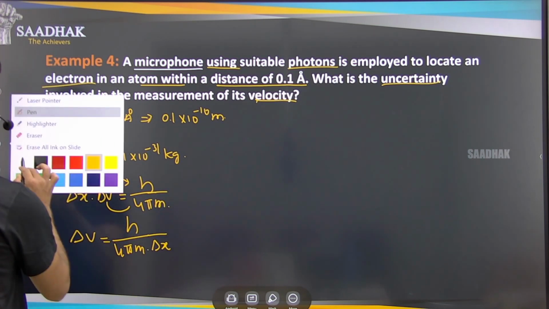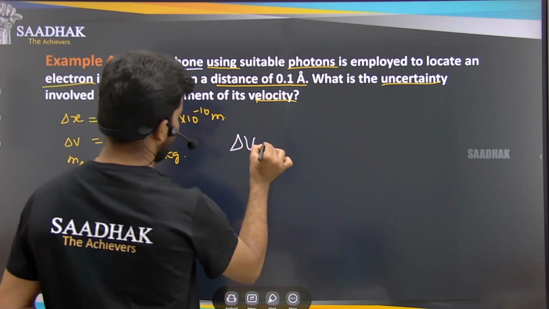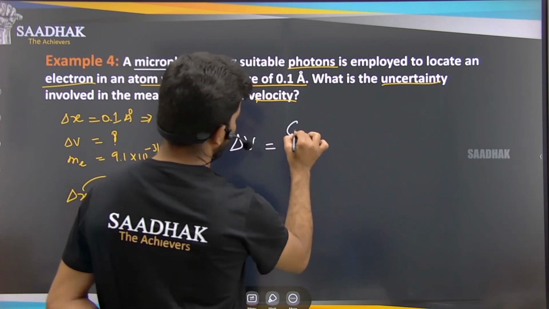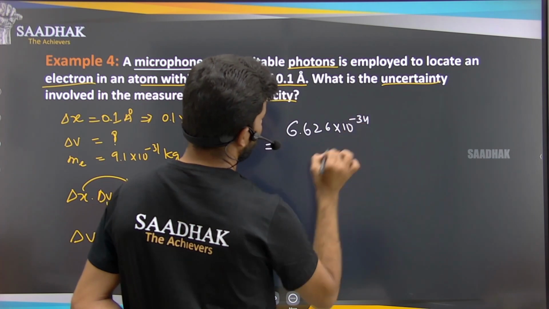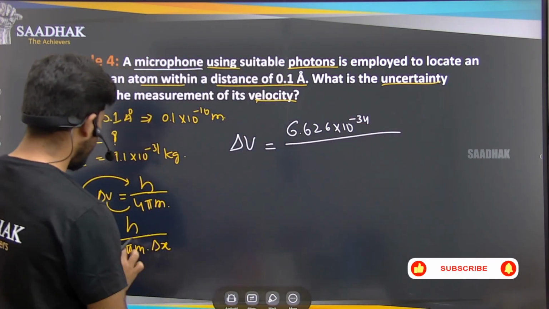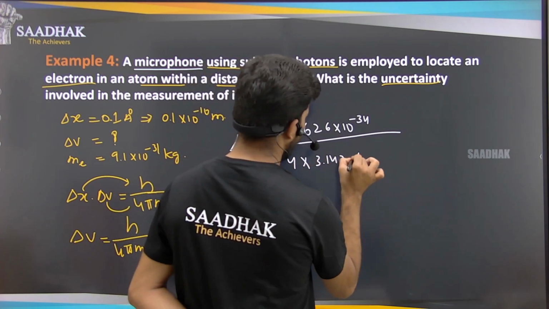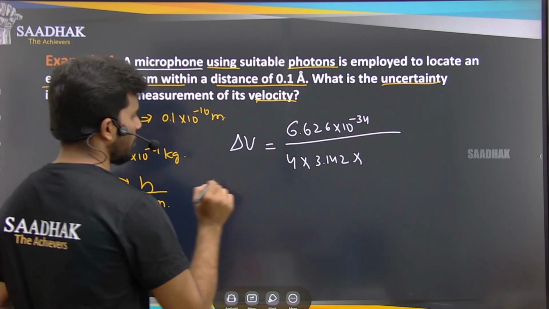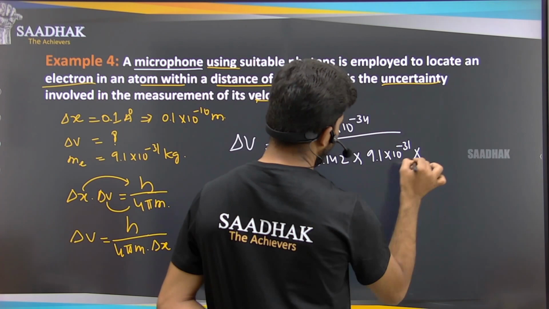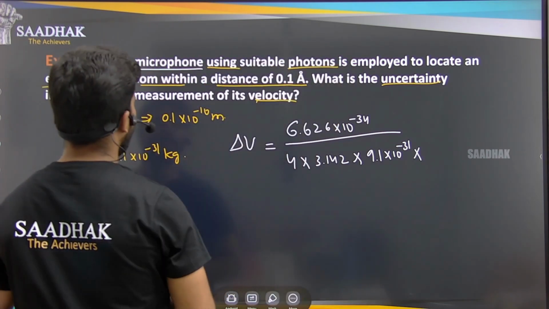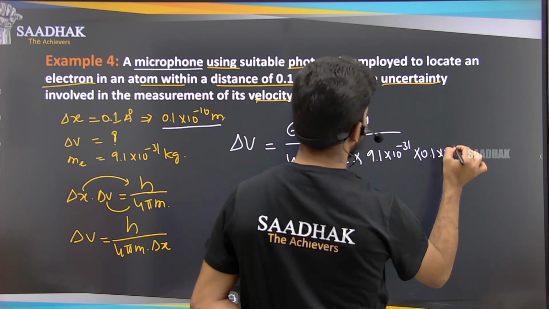Now substitute these values in this formula. So delta V is the h value, 6.626 into 10 to the power of minus 34, divided by 4 into pi, which is 3.142, into the mass of the electron, 9.1 into 10 to the power of minus 31, into delta X, that is 0.1 into 10 to the power of minus 10.